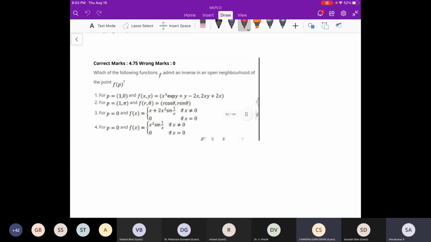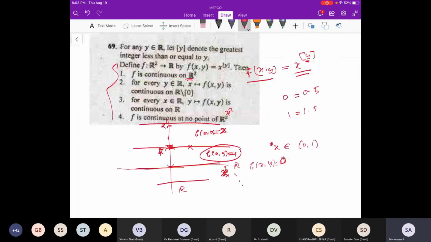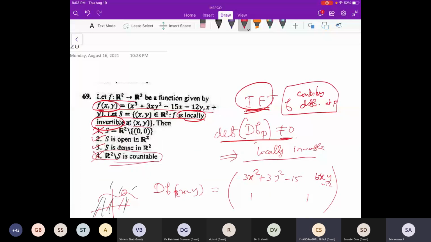Anyway, someone was asking some question, right? In this question, is that clear to you, or do you want to discuss? For myself, it's clear. Since in the second option we are collecting the points which are all invertible, that set is open. Since the curve is closed, its complement is open. When you take the closure of a dense set, that will be R2, since the curve is only the missing points. Okay, now it's clear. Thank you.